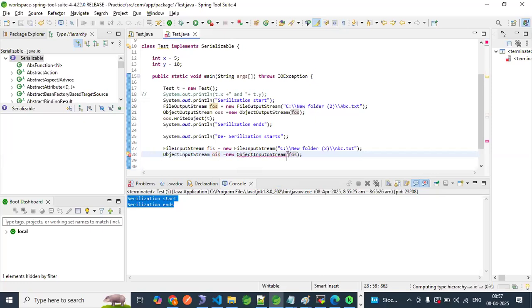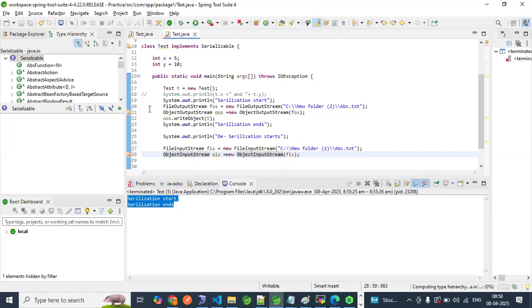Here it should be taking FIS, the input stream object. Some mistake is there: ObjectInputStream. Save this, the error bar goes away.